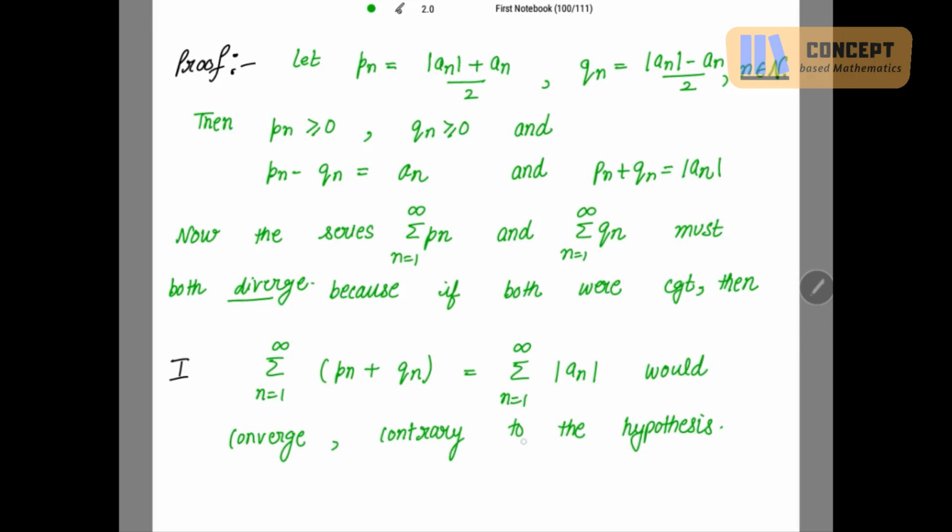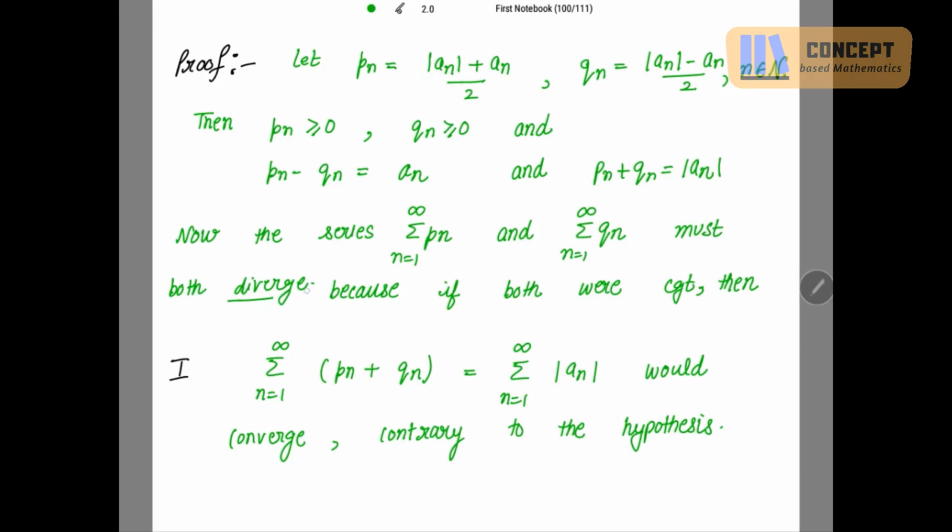But it is contrary to the hypothesis given to us that summation an is conditionally convergent, and a conditionally convergent series need not be absolutely convergent, right? So pn and qn must not converge. They must both diverge, because if they are convergent, then we get an absolutely convergent series, which is contrary to our hypothesis.